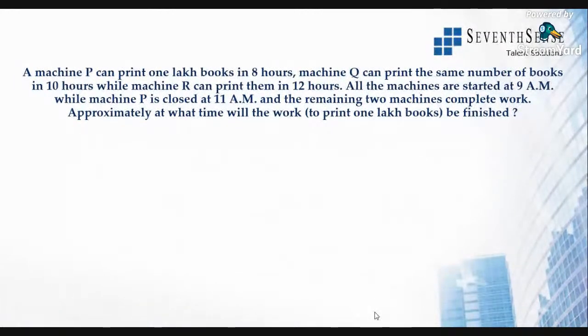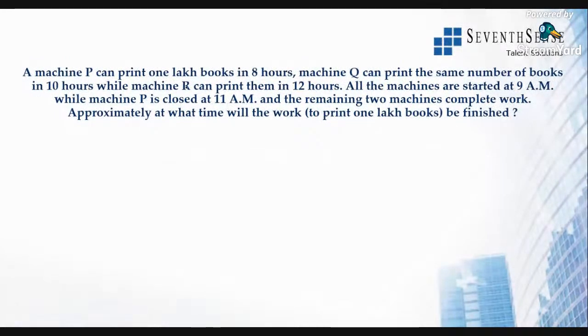Do not worry about the numbers there. 1 lakh books is the work that is to be completed together. All right. Now we know individually they will work 1 by 8, 1 by 12, and 1 by 10. So all the machines started at 9 a.m. and machine P closed at 11 a.m. So 9 to 11, it is 2 hours. So we will find out how much work is being completed in 2 hours. Then we'll know the remaining work has to be completed by Q and R together. All right, that is two machines together. This is the meaning of the question.